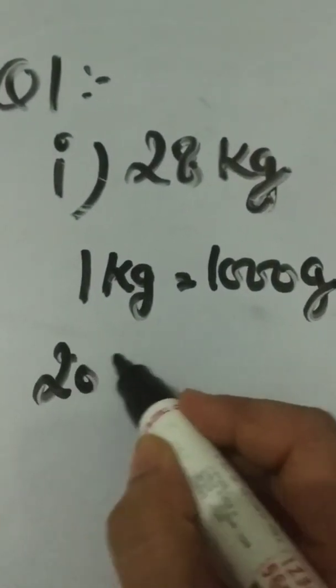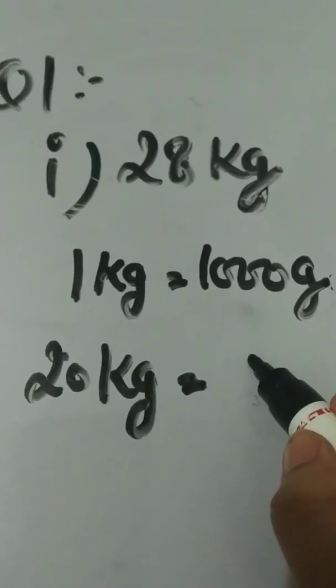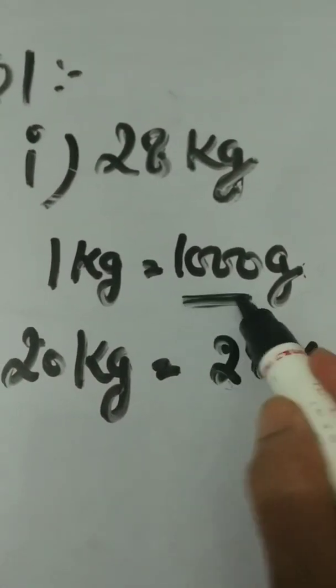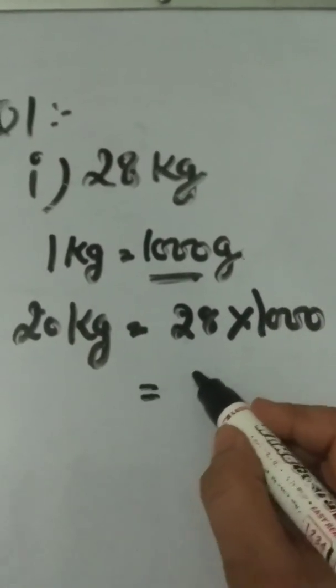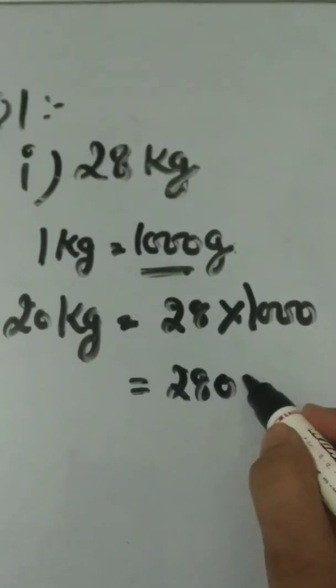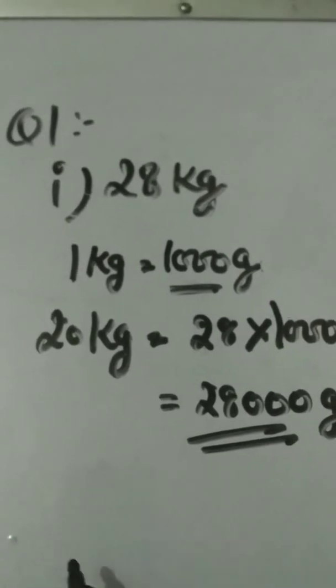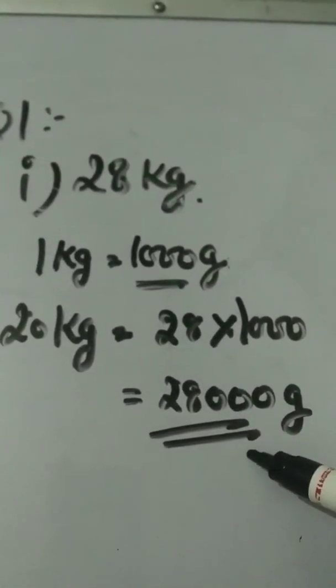So 28 kilogram equals 28 into 1000. So the answer will be 28,000 gram. In this way, we convert 28 kilogram into 28,000 gram.